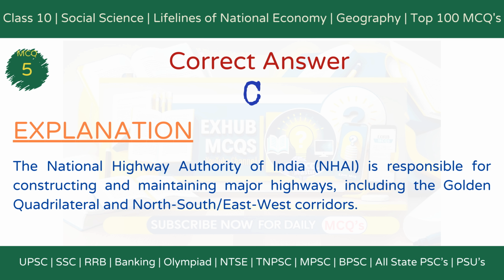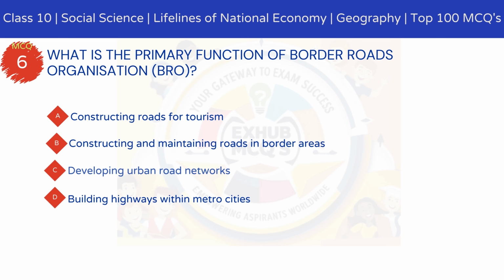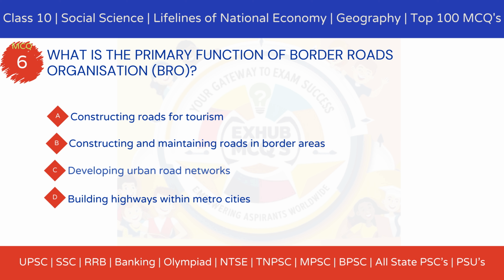Explanation. The National Highway Authority of India, NHAI, is responsible for constructing and maintaining major highways, including the Golden Quadrilateral and north-south-east-west corridors. MCQ 6. What is the primary function of Border Roads Organization, BRO? Option A, constructing roads for tourism. Option B, constructing and maintaining roads in border areas.